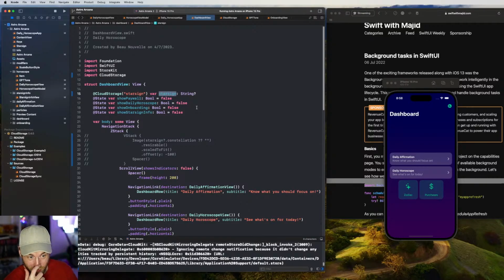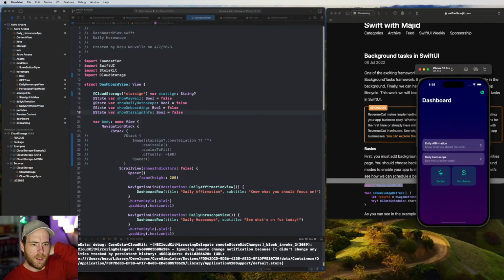I can't do one without the other, obviously. I mean, I could store it in user defaults for now, maybe just for the stream, and then get into the Swift Data side of stuff on the next one. But we'll see how we go. The main priority today is to be able to trigger a horoscope fetching from ChatGPT at like 5 past midnight or something like that, depending on the user's time zone.